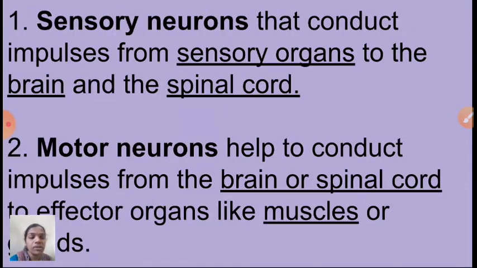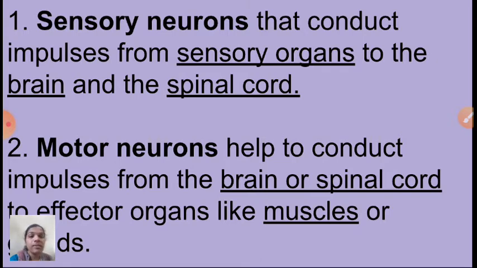Already we discussed, children. Yes, first one is sensory neurons. They conduct impulses from sensory organs to the brain and the spinal cord. That kind of nerves are called what? Sensory neurons. Next one is what? Motor neurons.